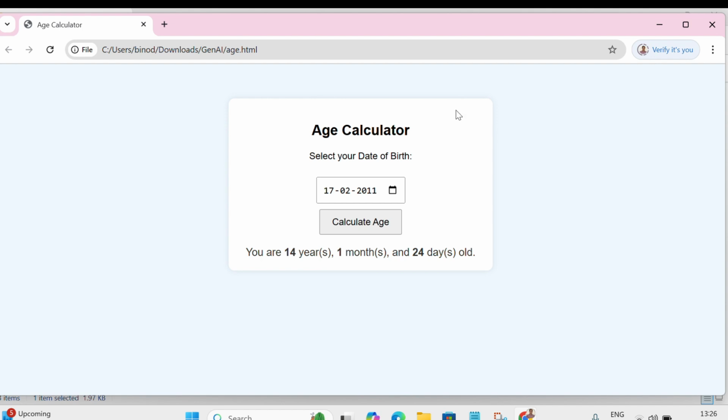Here you can see this is the input box where we have collected the date of birth from the user, and another one is a button which will help to trigger the event. Trigger the event means it will help to calculate the age based on the date of birth provided here.